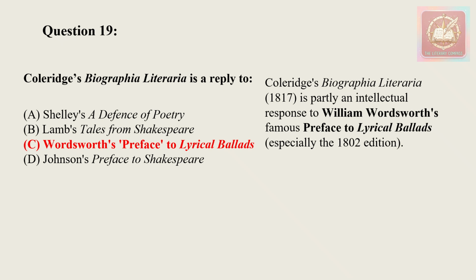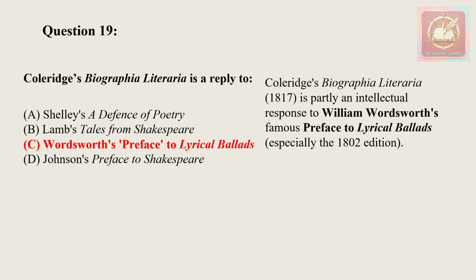Even though Coleridge admired Wordsworth's poetic genius, he questions some of Wordsworth's theories, particularly the definition of poetry as the spontaneous overflow of powerful feelings, the exclusive emphasis on the language of the common people, and the third was the nature of poetic diction.